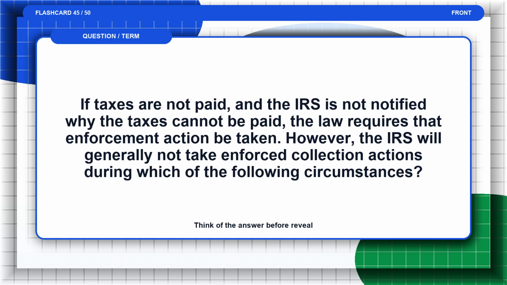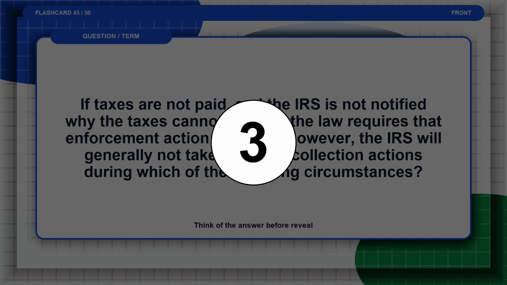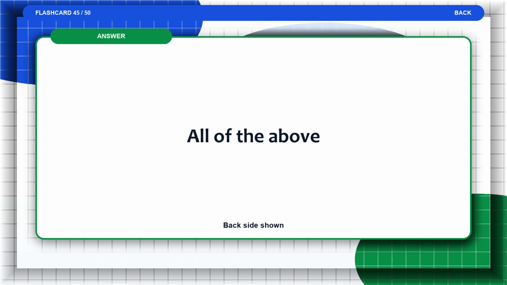Flashcard 45. If taxes are not paid, and the IRS is not notified why the taxes cannot be paid, the law requires that enforcement action be taken. However, the IRS will generally not take enforced collection actions during which of the following circumstances? Think of the answer before the reveal. The answer is, all of the above.